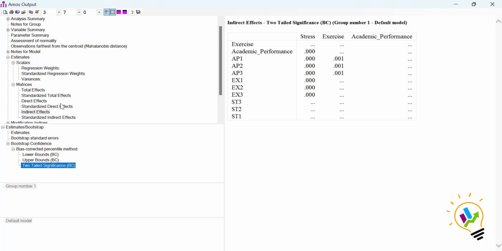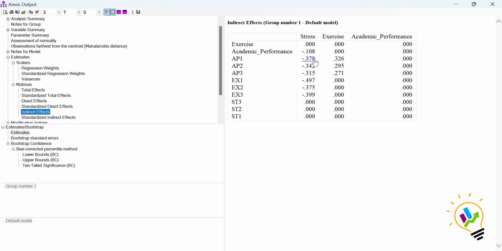Now let us see the value we got. Let us see only indirect effect. Now this is the value we got: the indirect effect between stress and academic performance is minus 0.108. What is the total effect? Total effect is 0.315. Direct effect is 0.206 and indirect effect is 0.108. It means that exercise is actually reducing the impact of stress on the academic performance.